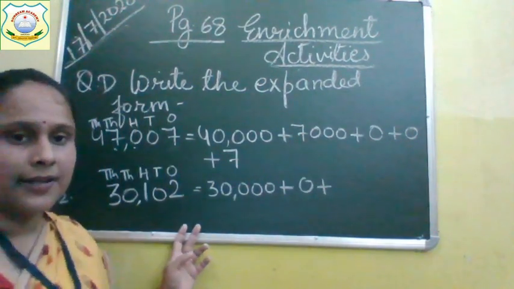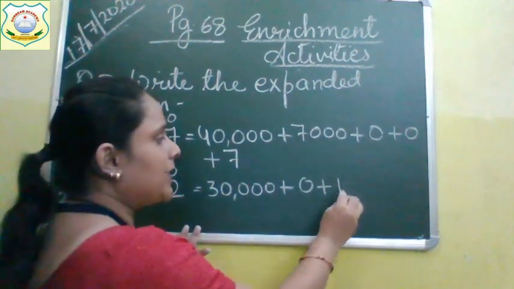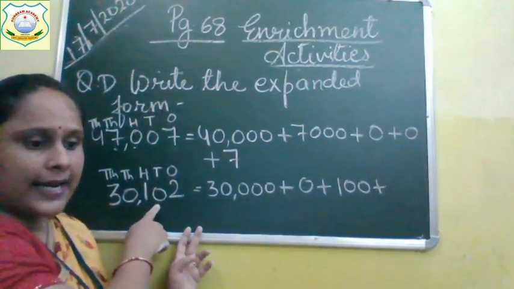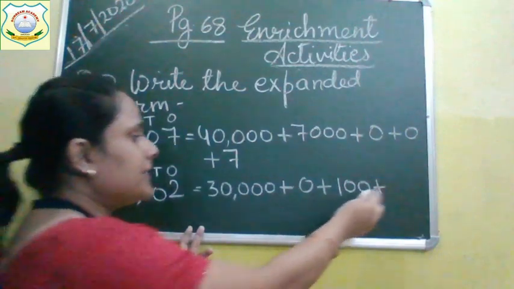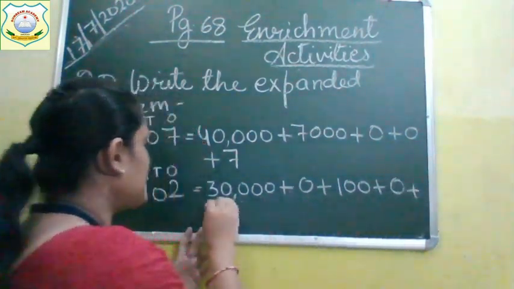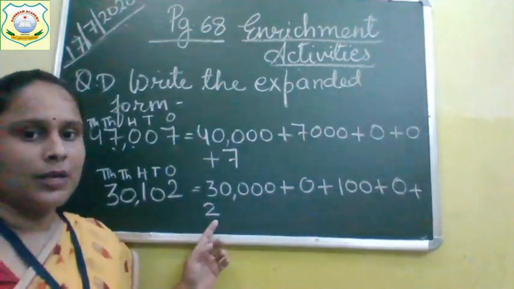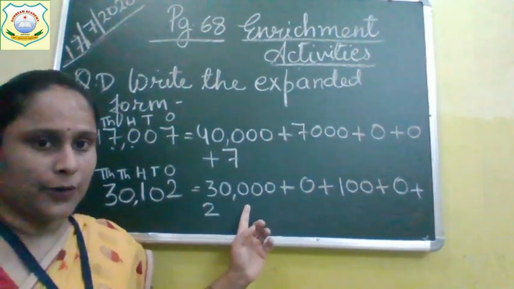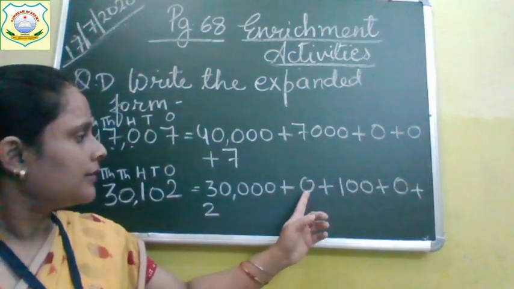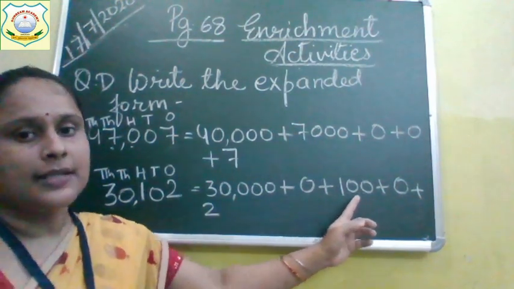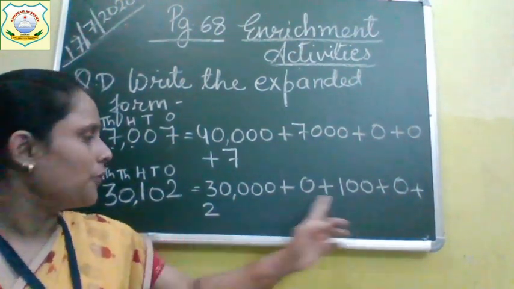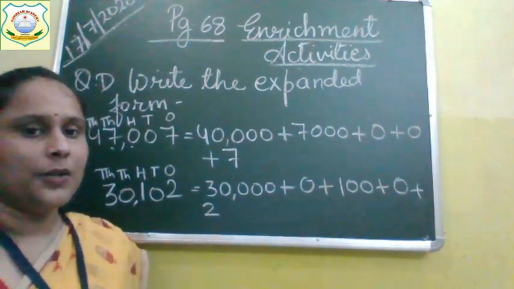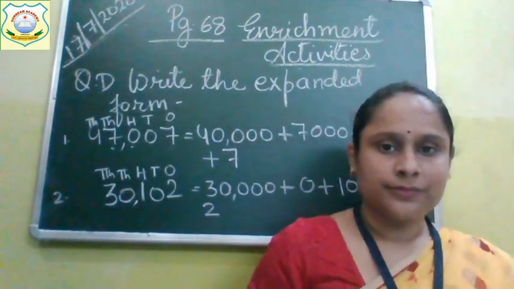1 is in hundreds place. So, what is the place value of 1? 100. 0 is again in tens place. So, write 0. 2 is in ones place. So, write 2. Place value of 2 is 2. Now, write down 30,000 plus 0 plus 100 plus 0 plus 2. Note down everyone in your book.